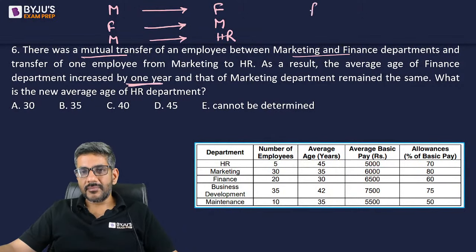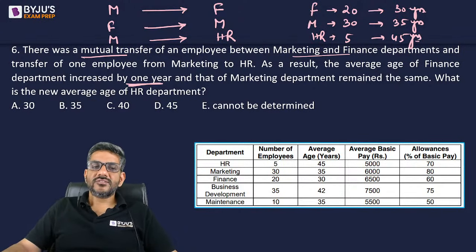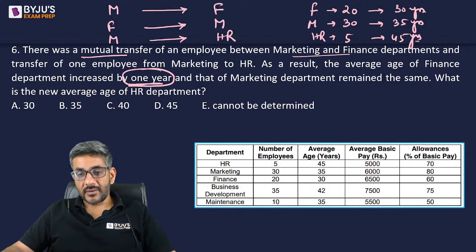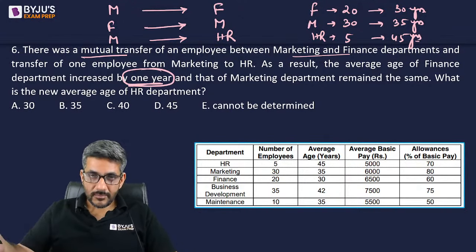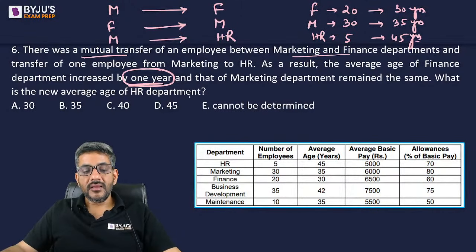Now, the finance department currently has 20 members with an average age of 30 years. The marketing department has 30 members with an average age of 35 years. And the HR department has 5 members with an average age of 45 years. He says that as a result, the average age of the finance department increased by 1 year. Finance sent an employee and received an employee, still their average increased by 1.